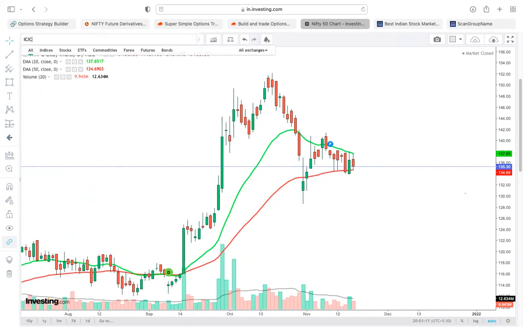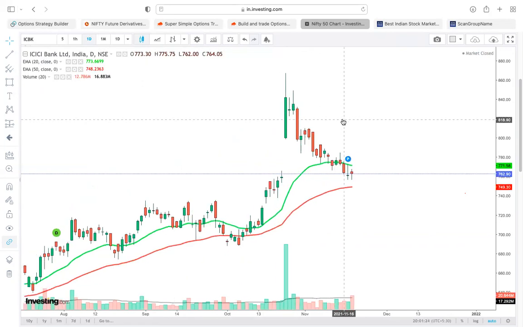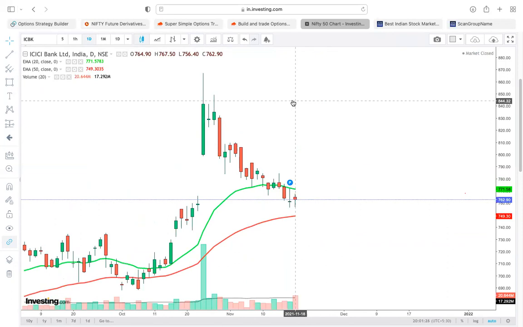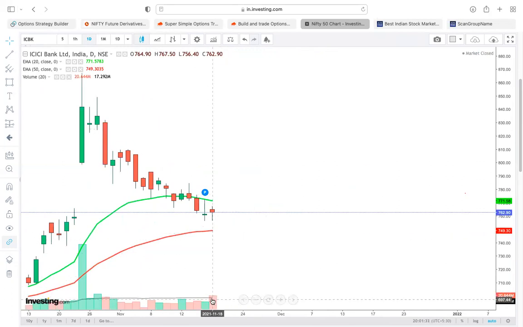ICICI Bank, I think it has seen a big 113 crore bulk deal, we call it a block deal, on Thursday. Whether it is a buy or sell, we don't know. But the candle color is red. Block deal means they just say there was a block deal of 113 crore. That's it. Whether it is buy or sell, we don't know. So Monday's reaction is very important.